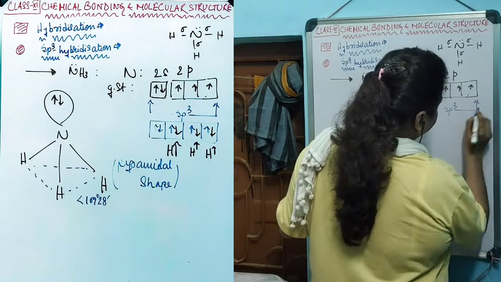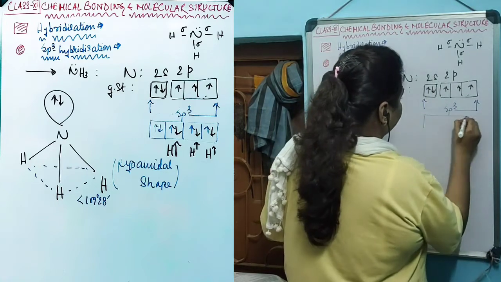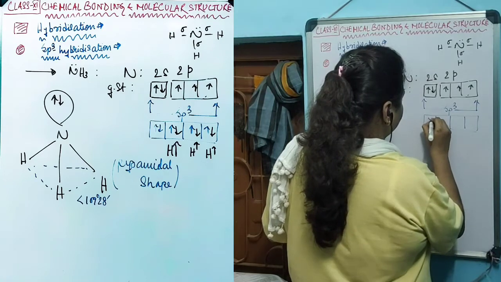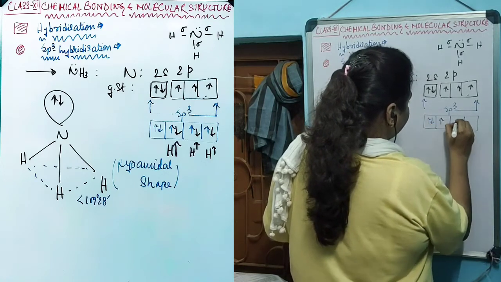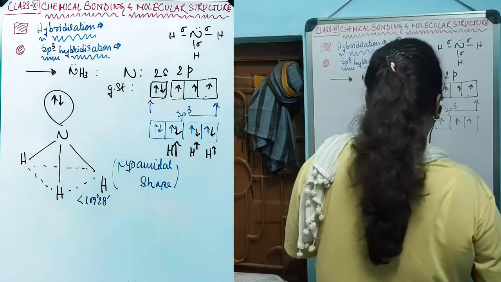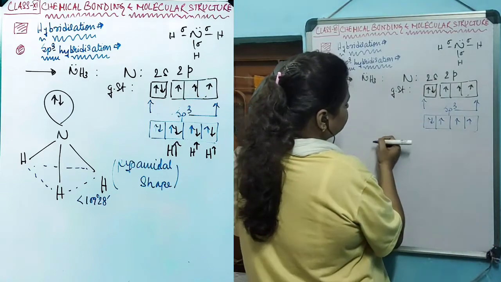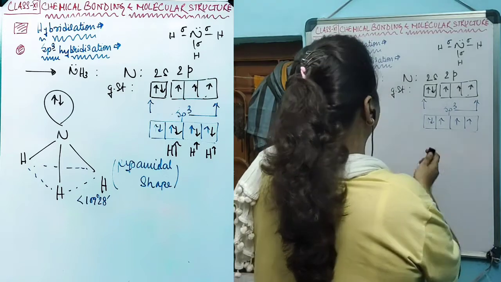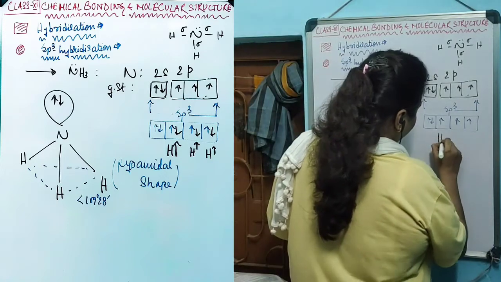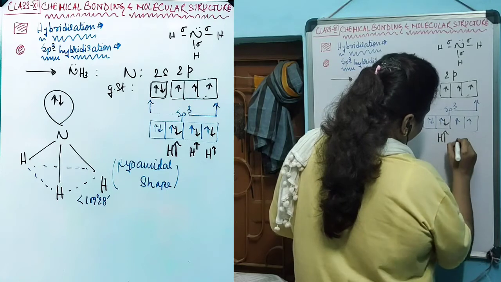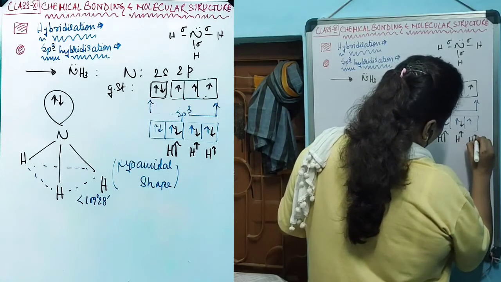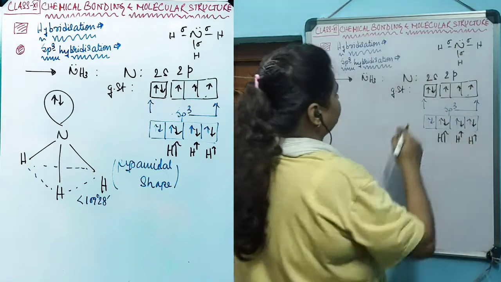So the hybridization that will be happening will be sp3. So this is the hybridized orbital that we will get in the nitrogen, and then hydrogen will share 1 electron each to create this NH3 molecule.